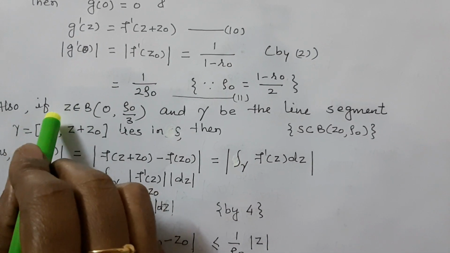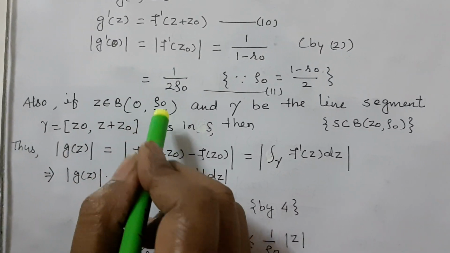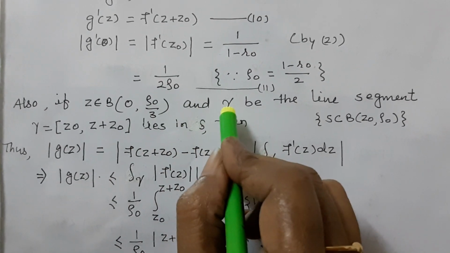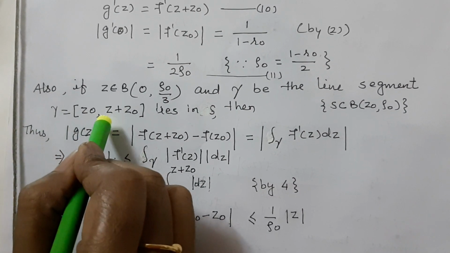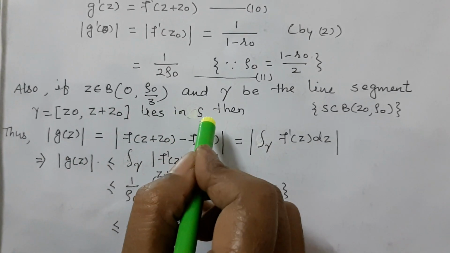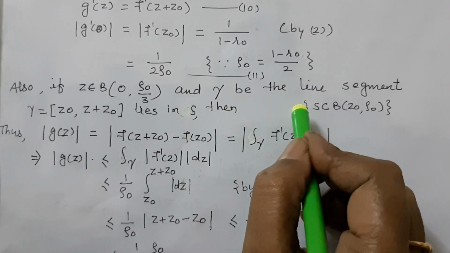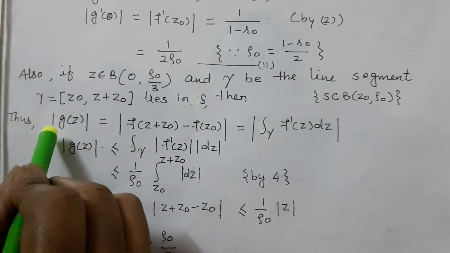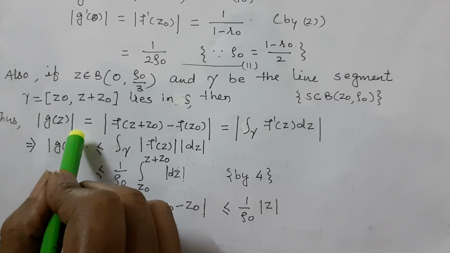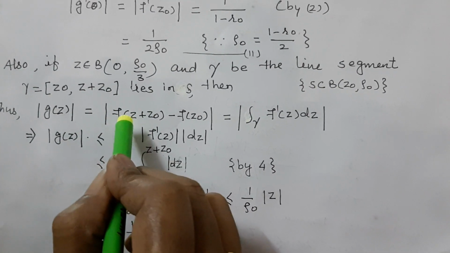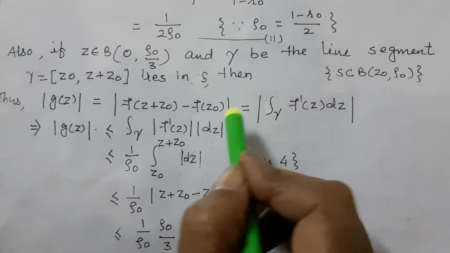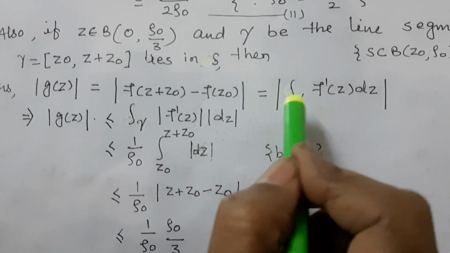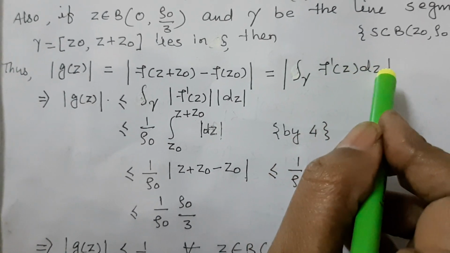Also, if z belongs to B of 0, rho 0 by 3 and gamma is the line segment from z0 to z plus z0 which lies in S, then S is a subset of that property. Mod of g(z) is equal to mod of f of z plus z0 minus f of z0, which is equal to mod of the integration over gamma of f dash z dz.